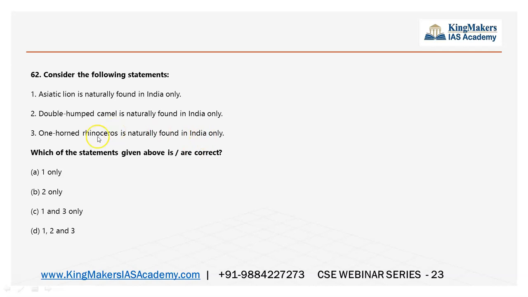Sorry, here it is wrong. I made a mistake. Here this statement is right, this statement is wrong, sorry. So the third statement is wrong, so this is wrong, this is wrong, and I will have to go with one only or two only. I already know Asiatic lion is naturally found only in India, so I come up with the right answer. So this statement is wrong, yes.